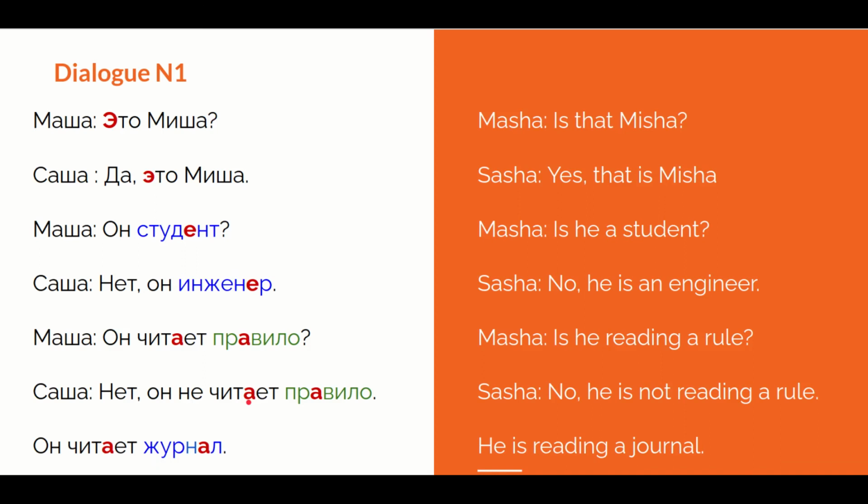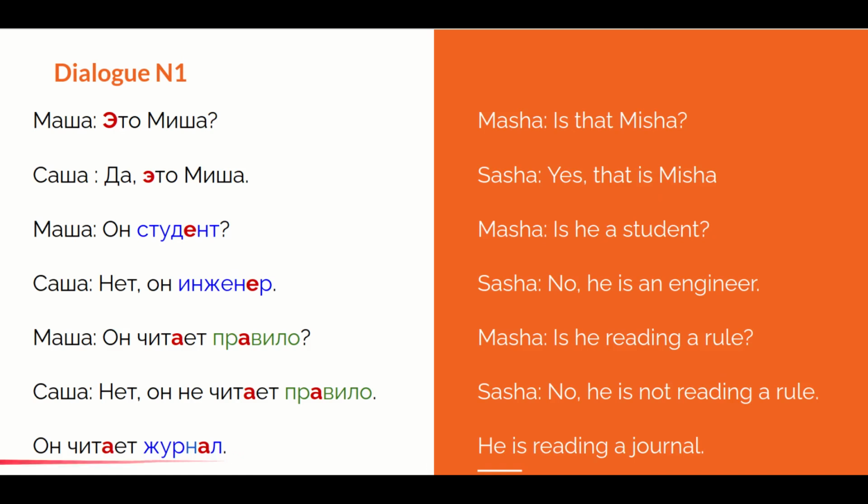And again, we repeat the upper part where we had the question, with the difference that we have the negative particle не over here. After that, we actually say what he is doing. So we have negated the estimation here. So no with the same sentences construction. And then we have what he is actually doing. He is reading a journal.